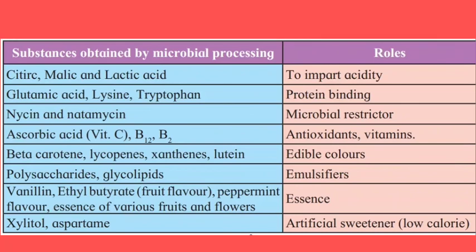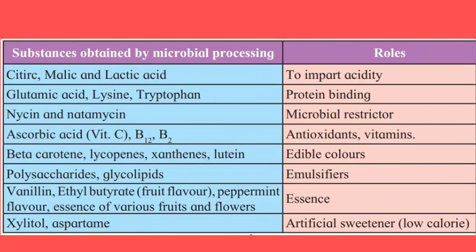Next is vanilla, ethyl butyrate, that is a fruit flavor, peppermint flavor, essence of various fruits and flowers. They are useful in the production of essence, which we add to our food products to get different flavors.